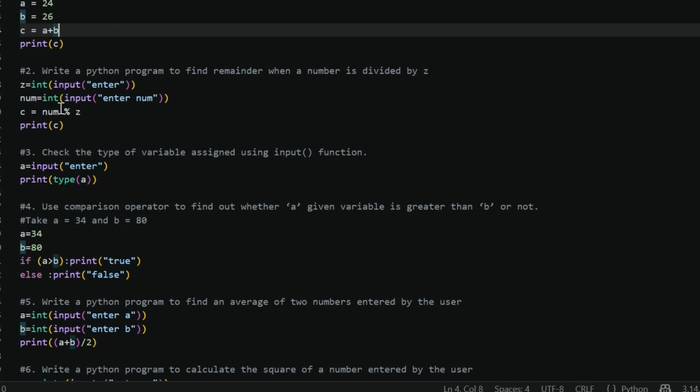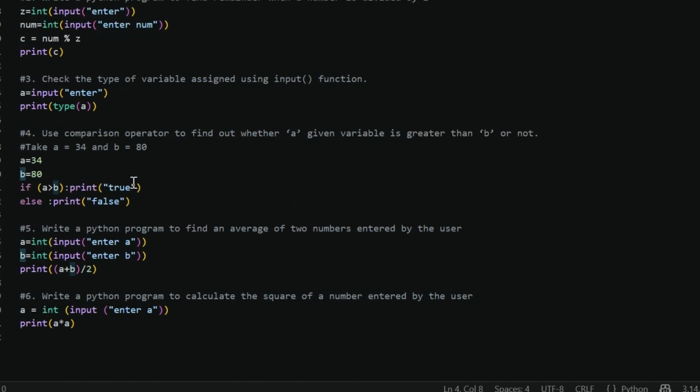Question 3 is to check the type of a variable assigned using the input function. We will take the input. We know the input will be a string, but we have to check its type. So what will we do? We will write a print statement along with type in front of a, then we can find the type of that variable. The output will be string.